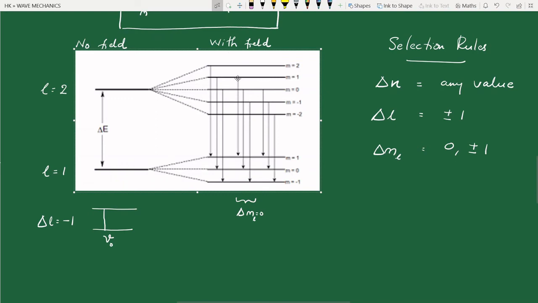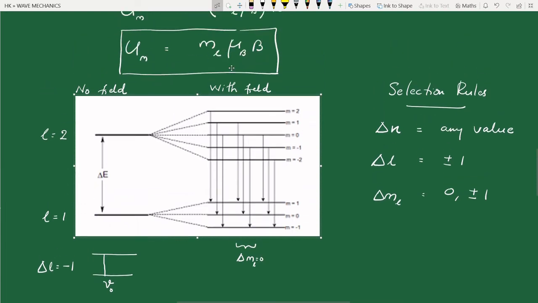What about this one? This is E2 plus ML mu B into B, that is ML is plus 1. So this state has an energy E2 plus, shall I write this energy here? This state has an energy E2 plus mu B into B.